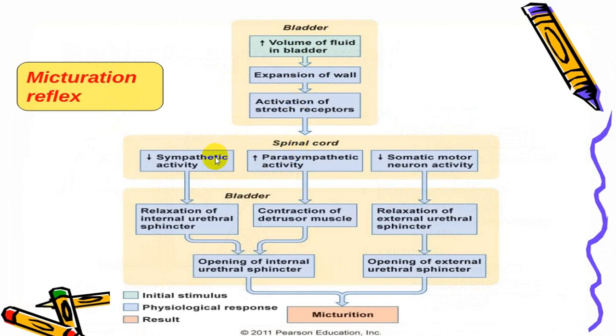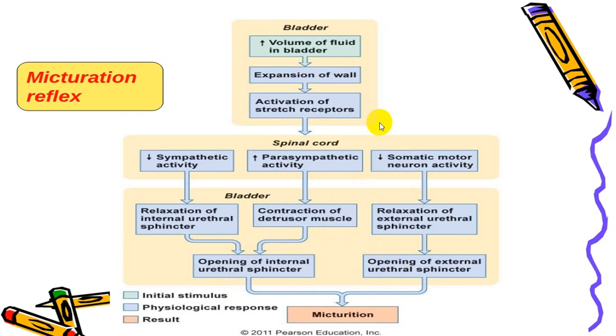So micturition reflex: bladder is full, there is stretching of the wall, stretch receptor stimulation, at local level you will have sympathetic system activity reduced, parasympathetic activity increased, somatic activity reduced, and this will give rise to opening of the internal sphincter, and somatic will give rise to opening of the external sphincter.